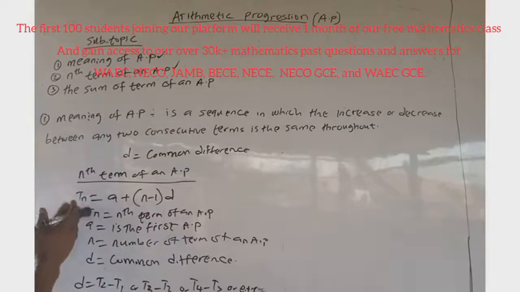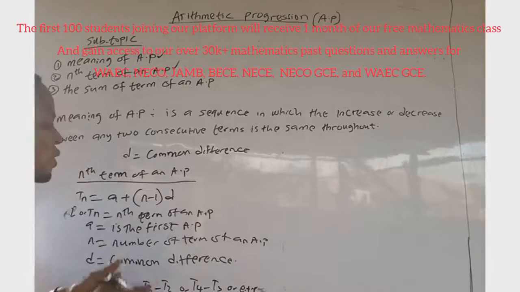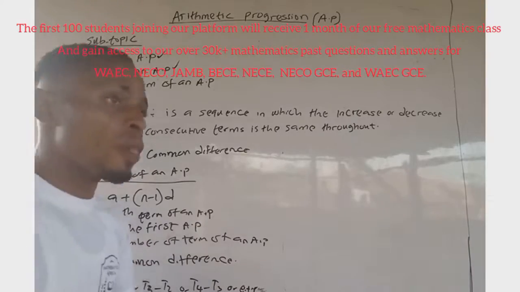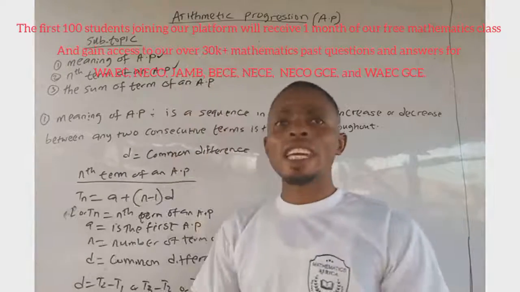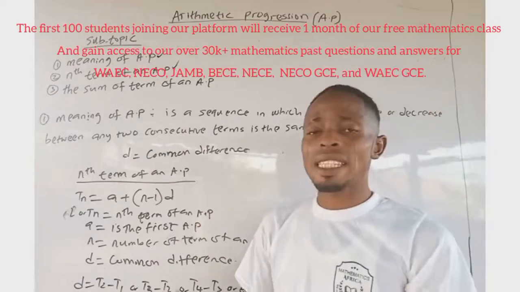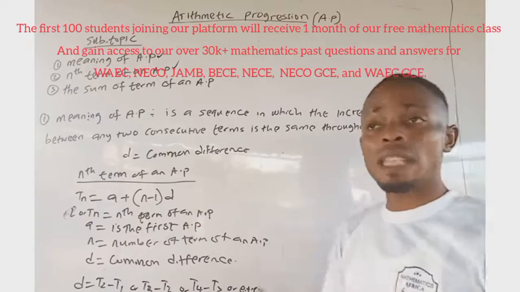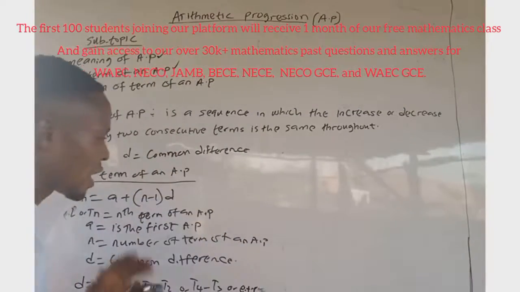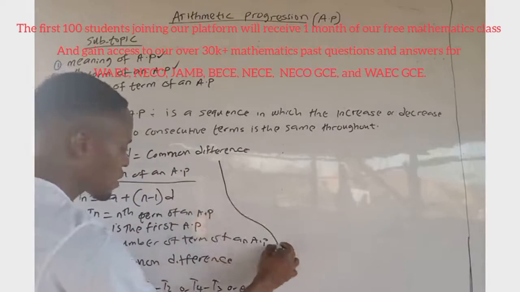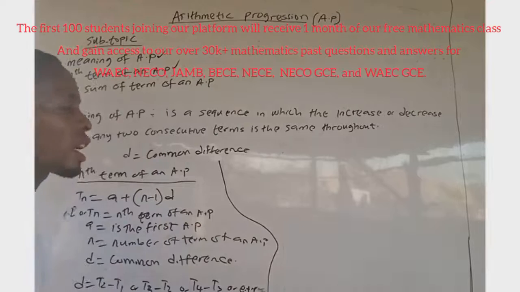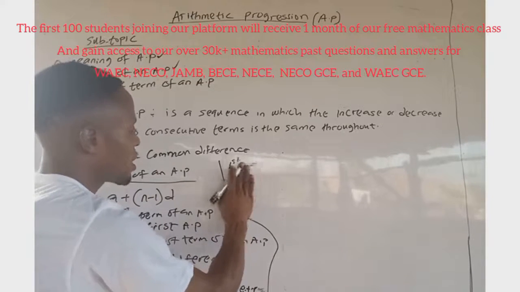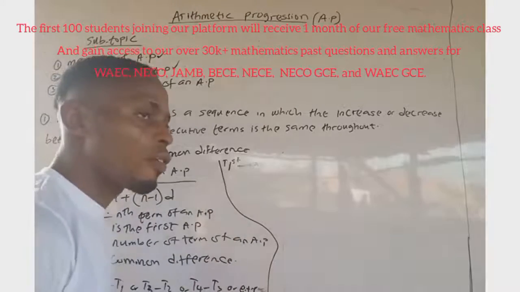In case you want to find any term of an AP, this is the general formula: Tn is equal to A plus (n minus 1) multiplied by D. Maybe you are given a question to calculate the first, fifth term of an AP. So for example, if you want to get the first term of the AP, let me use T1. We want to calculate the first term of the AP.